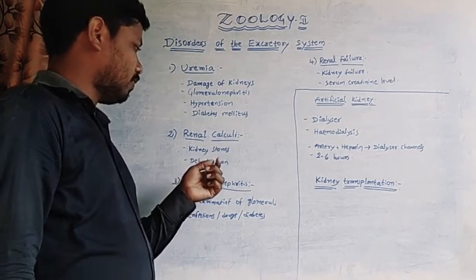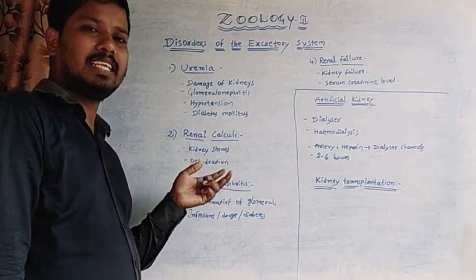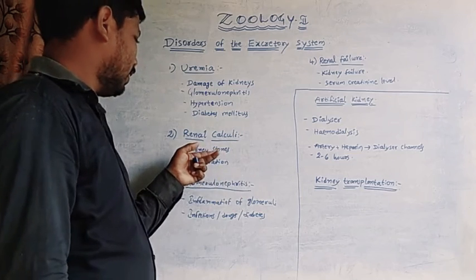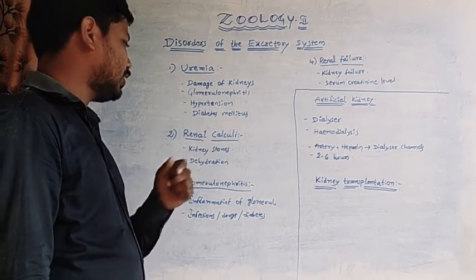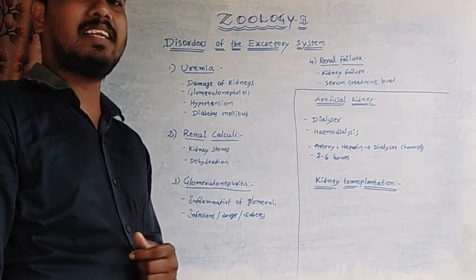When the body is continuously dehydrated, this dehydration causes favorable conditions for the formation of kidney stones in the renal tubule.